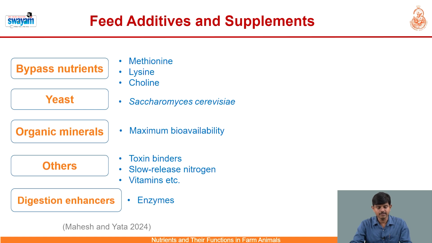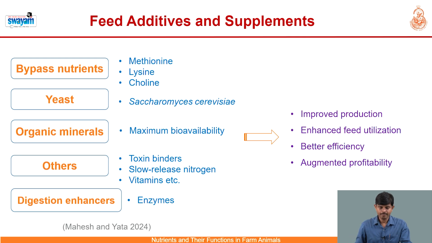Other feed additives include toxin binders to bind various kinds of toxins like mycotoxins, pesticides, etc. Slow release nitrogen compounds are a concentrated source of nitrogen, and vitamins also. Another additive component is digestion enhancers, for example, fibrolytic enzymes, etc. The overall benefits of feed additives and supplements for ruminants include improved production performance through enhanced feed utilization, or better efficiency because of the improved nutrient utilization, thereby ultimately resulting in augmented production and profitability in livestock enterprises.